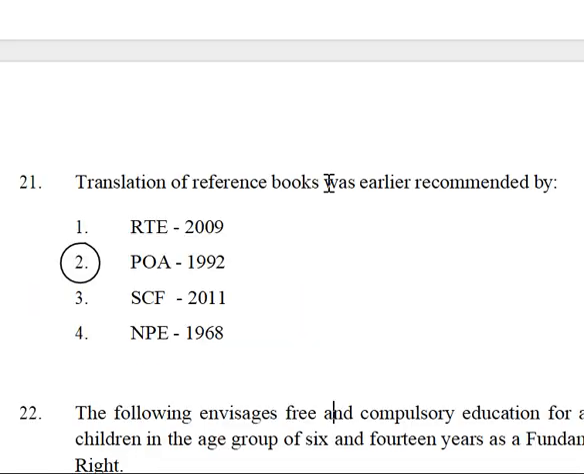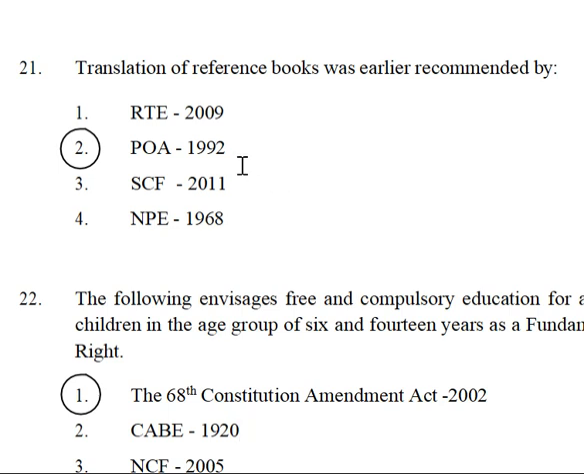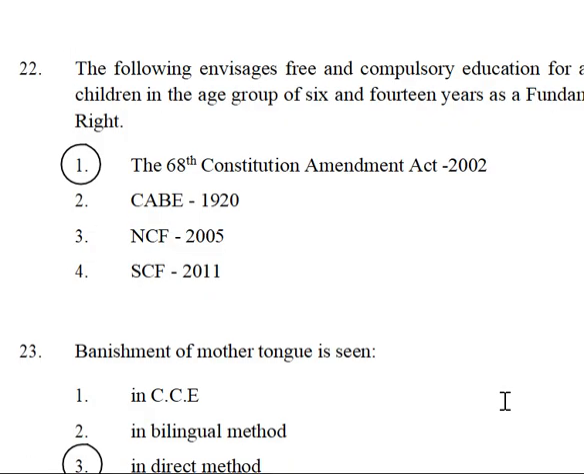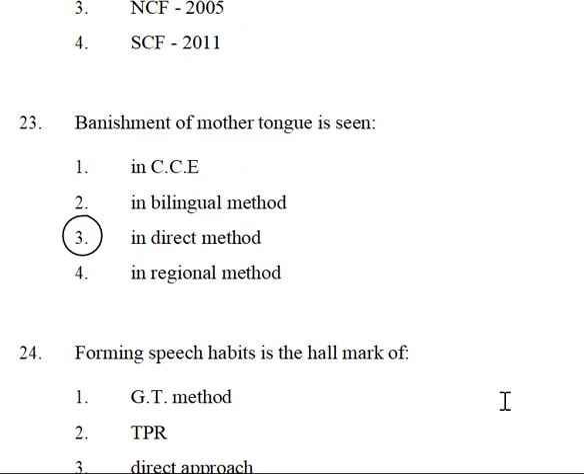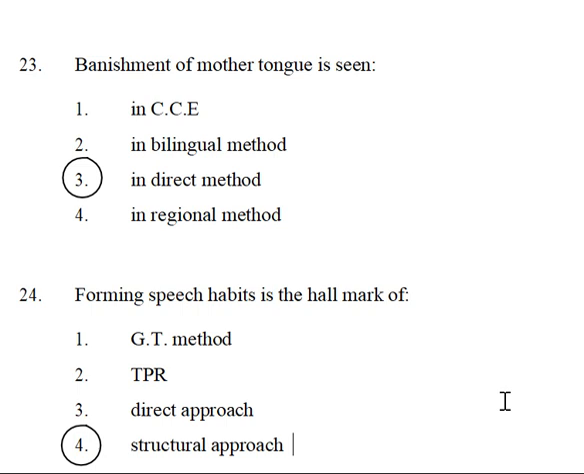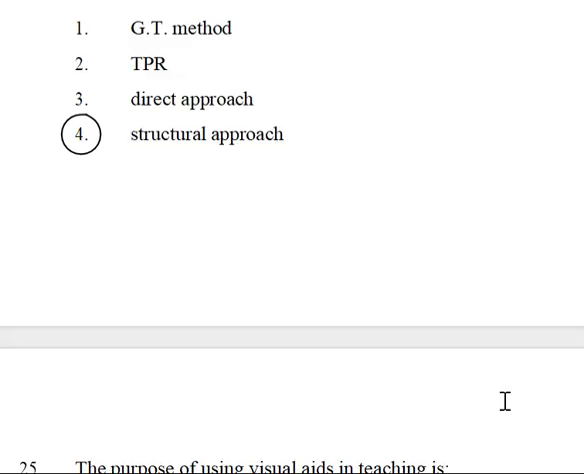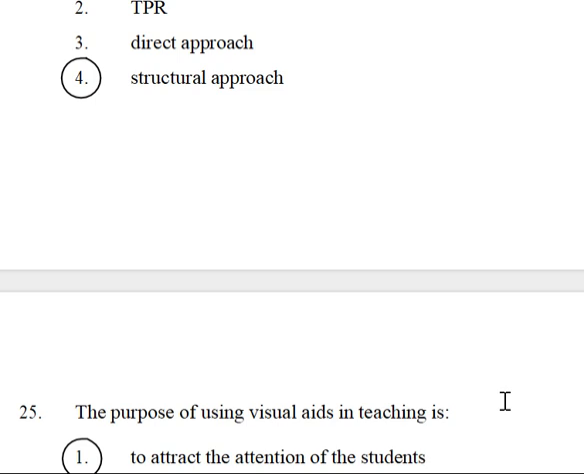Next, these are the learnings only. Translation of reference books was earlier recommended by POA 1992. Free and compulsory education for all the children in the age group of 6 to 14 years is a fundamental right, that is 86th Constitution Amendment Act 2002. Banishment of the mother tongue is seen in the direct method, and forming speech habits is the hallmark of the structural approach. So all these are coming in the content.